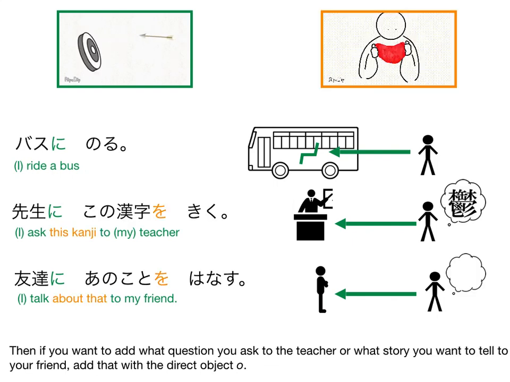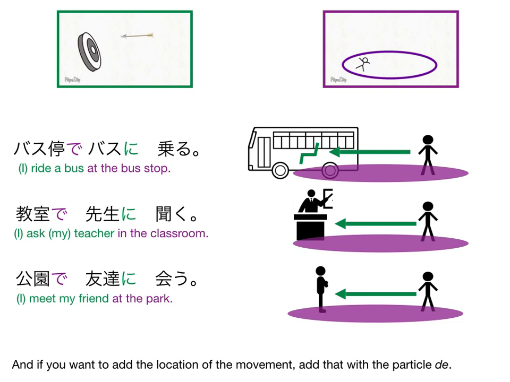question you're asking to the teacher or what story you want to tell to the friend, add that with the direct object marker o. 先生にこの漢字を聞く。友達にあのことを話す。And if you want to add the location of the movement, add that with the particle で。バス停でバスに乗る。教室で先生に聞く。公園で友達に会う。